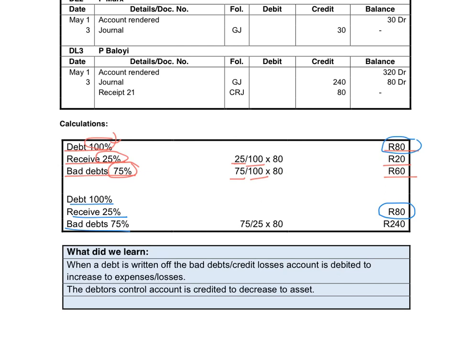If we want to know what the bad debts will be, the percentage that we want to calculate will go at the top, divided by the percentage given, 25 at the bottom, times 80 Rand, and that will give me 240 Rand. So if you look at these two calculations, you can see it's an enormous difference between the two figures. So it is very important to read the entries and determine which figure is given, either the debt or the amount received.